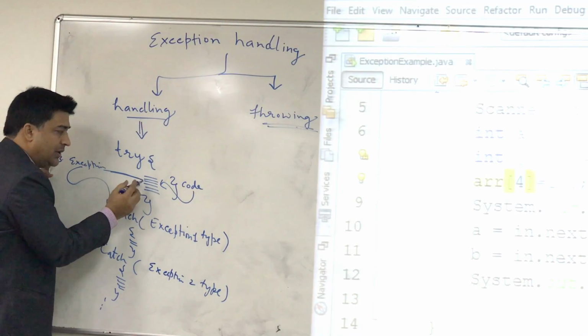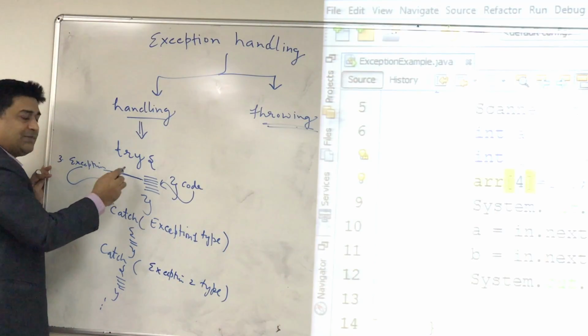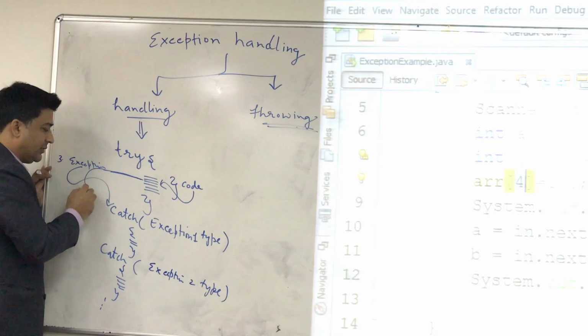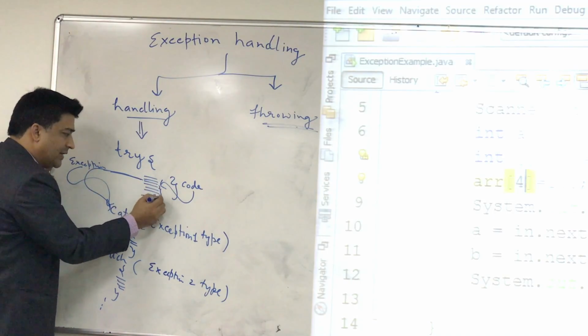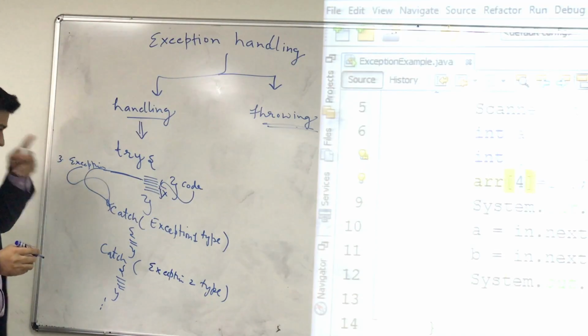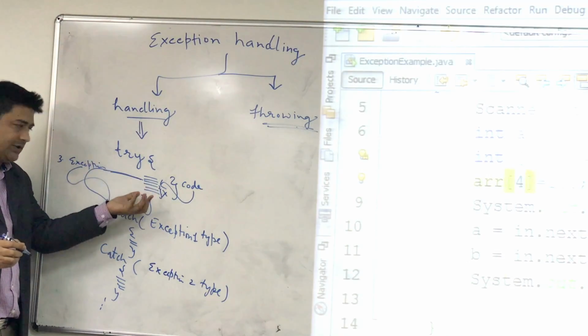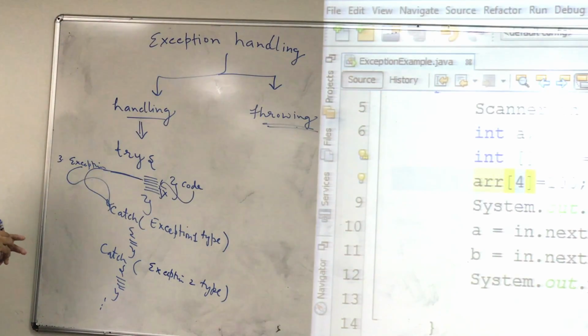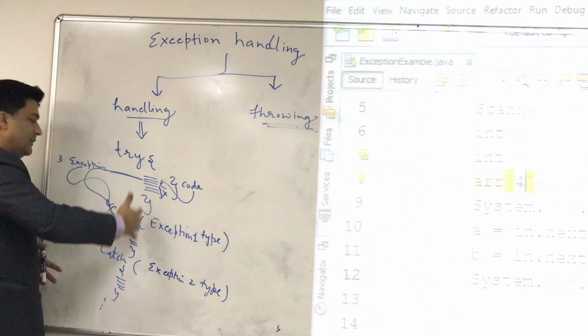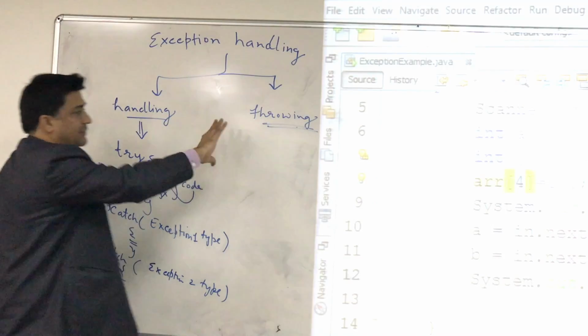That is very important for you to understand. Suppose in line number 3 we have an exception. Immediately it will go to the catch, starting from the first catch, whatever you write. So the remaining lines of code will not be executed. We will see how we can execute them, but first try to understand the basic concept of handling the exception. First we will see this, then we will go to the second one.